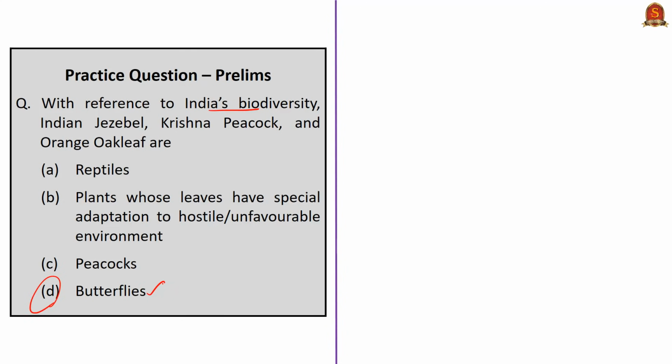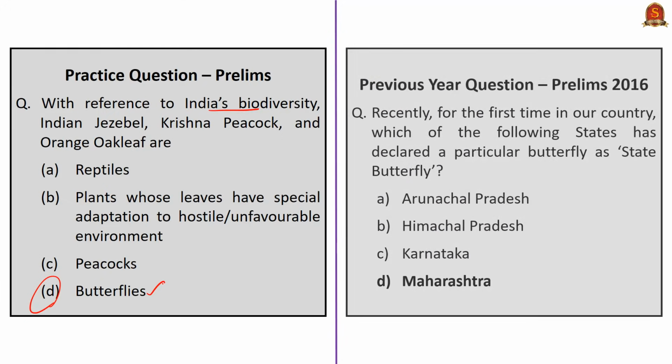Here also I have an idea that though India does not have a national butterfly, as we saw during our discussion, there are few states which have state butterflies. And there was even a question in 2016 prelims, and here the correct answer was option D, Maharashtra. Now, which are those states that have declared butterflies as state butterfly? Try to find out and post it in the comment section.